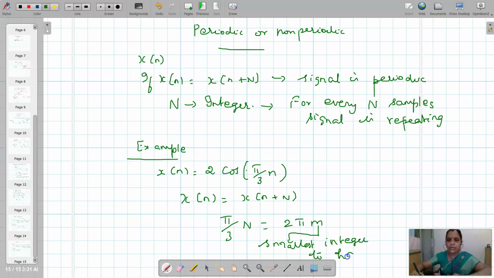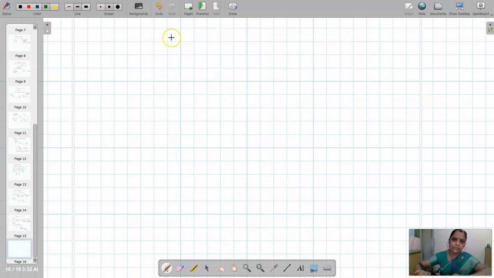To have N an integer, pi by 3 into capital N equal to 2 pi into small m, then only the signal will be periodic. Then this capital N is found out. For this case, m is equal to 1.